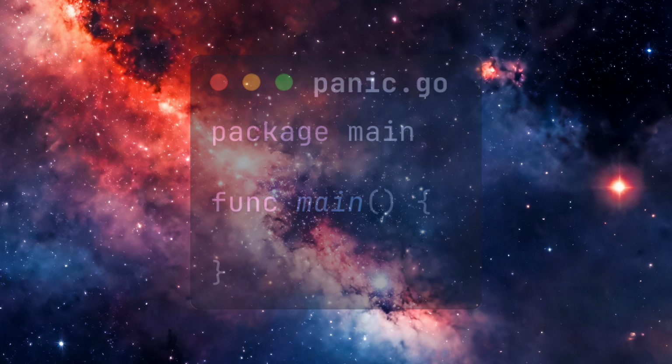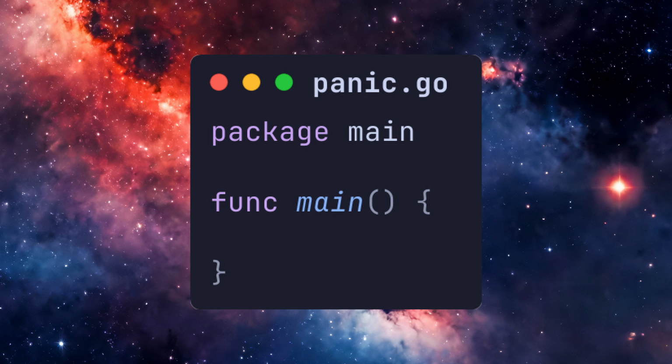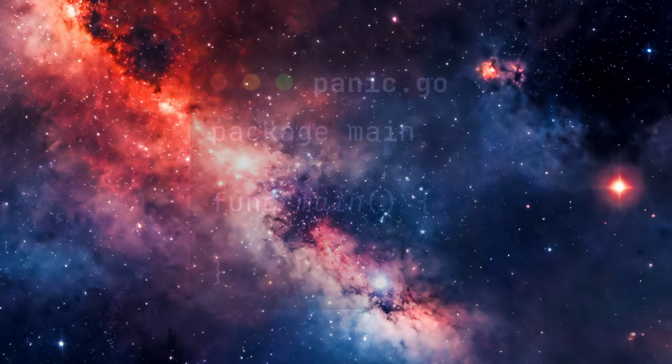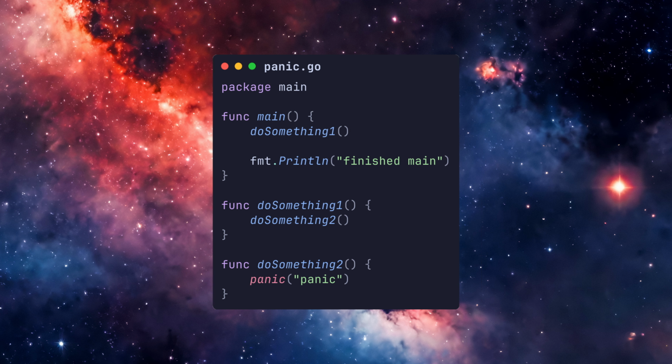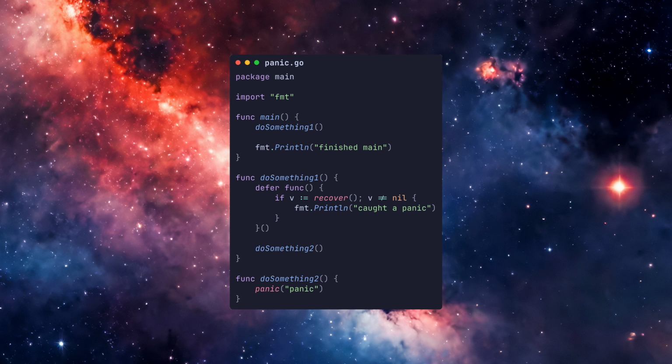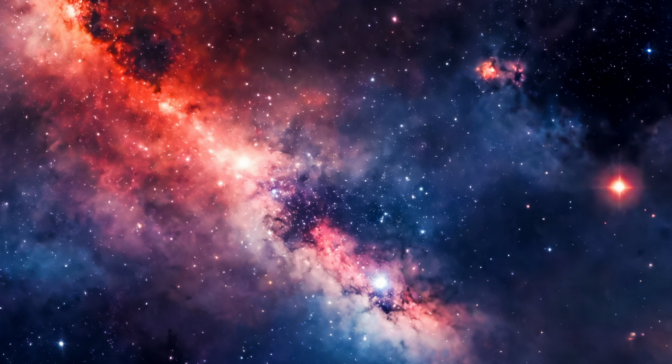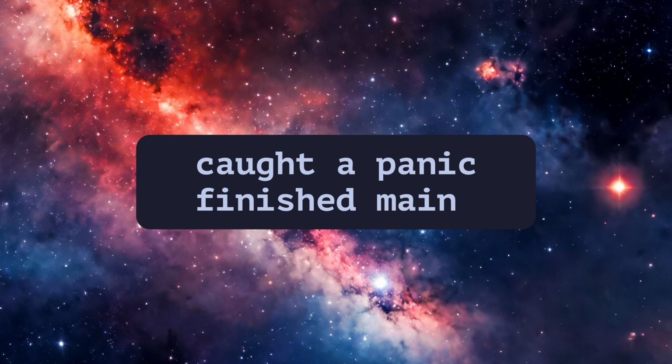We'll start again with our main package boilerplate. Next, we'll add a function that panics, before finally recovering from the panic in a deferred function. We need to place our recover in a deferred function, because once the program panics, deferred functions are the only ones that are run. If we run this code, we'll see the panic being caught by the deferred function, before control being returned to main to allow the program to finish running.